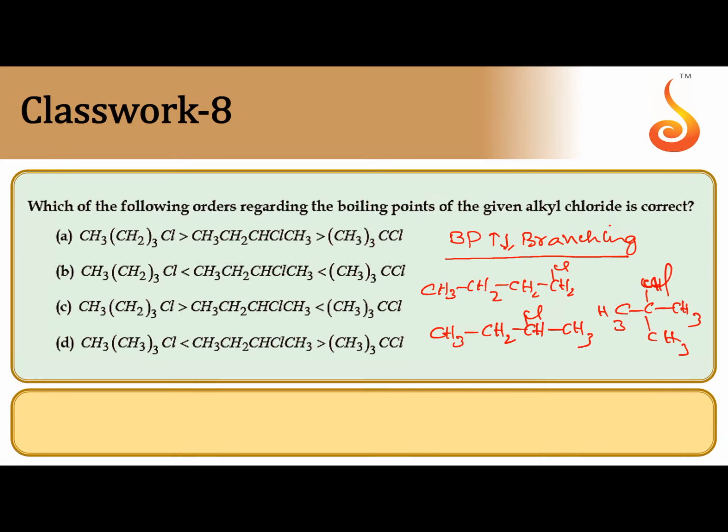So among these 4 chain isomers, n-butyl chloride has no branch, that's why it has the highest boiling point. After that, around the carbon holding halogen, there are 2 branches, one is ethyl, other one is methyl. So next, tertiary butyl chloride. Around the carbon holding halogen, there are 3 branches. So as the branching increases, boiling point decreases. So the correct option is the first one only, option A.